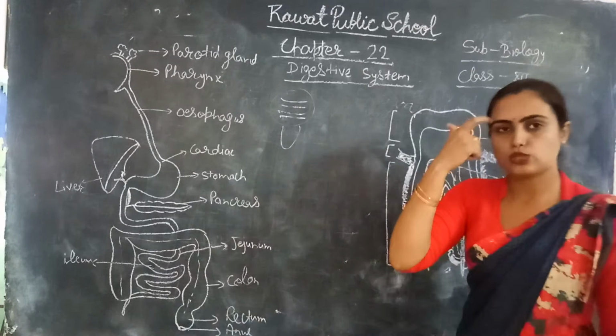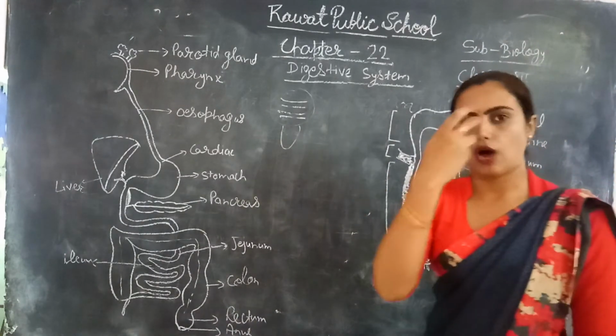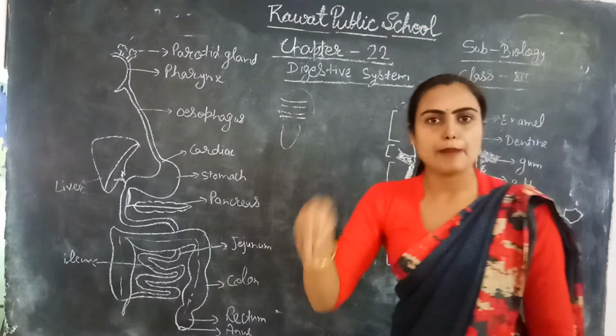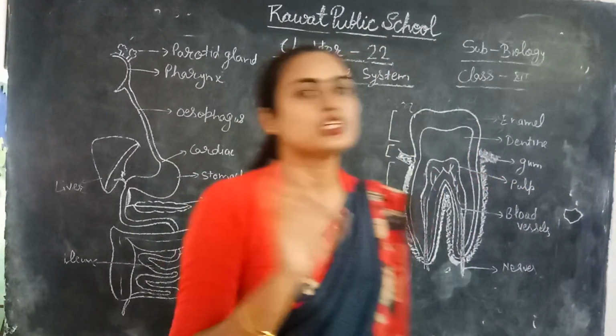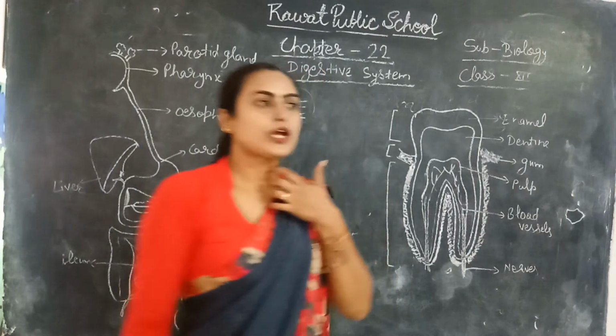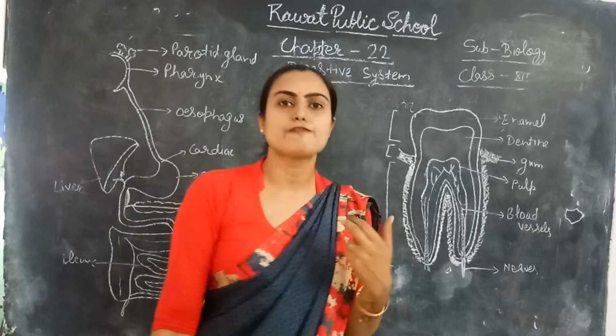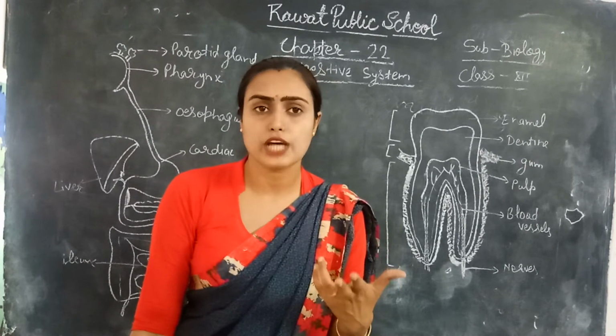Next in your mouth is teeth. Teeth are generally present in both jaws, upper as well as lower. They are embedded in both the jaws, right? This is the structure of teeth. In human beings, teeth are of the heterodont kind.